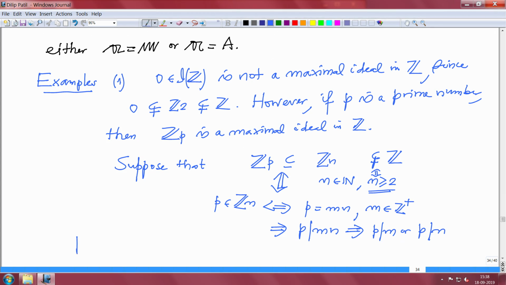So if P divides m, what does that mean? That means this m is a multiple of P. So m equal to some m prime times P, where m prime is in Z. When you plug it in here, we will get P equal to m prime times P times n. But now we can cancel this, and we will get 1 equal to m prime n. But n is at least 2 and m prime is an integer, so that is not possible.